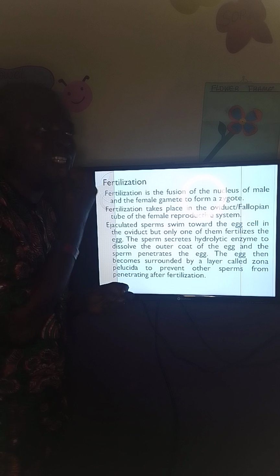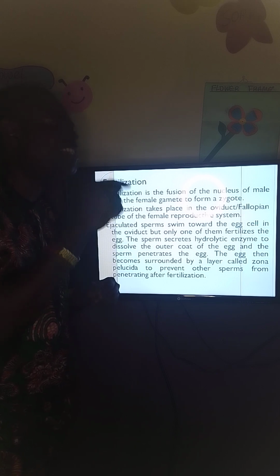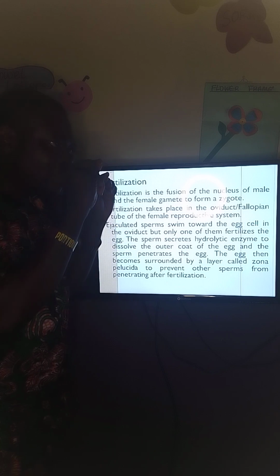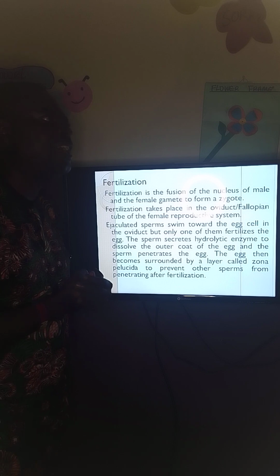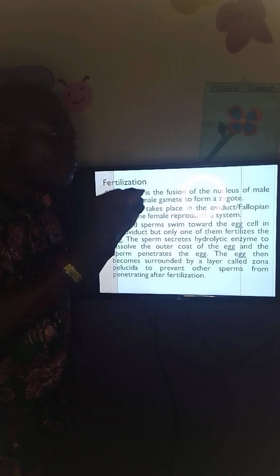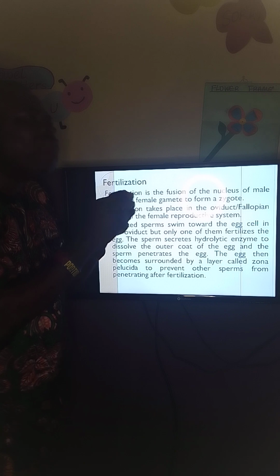I told you earlier in the previous video that the acrosome on the sperm produces hydrolytic enzyme that dissolves the outer coat of the egg and makes the sperm swim and enter inside the egg, and fertilizes it. After fertilizing, a zona pellucida will be formed, closing out every other sperm.